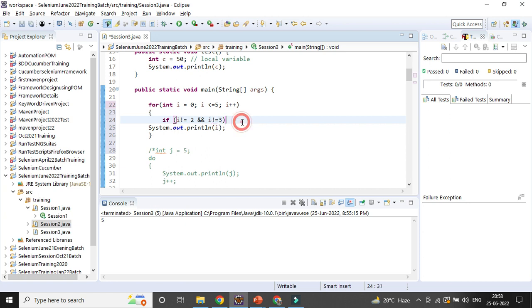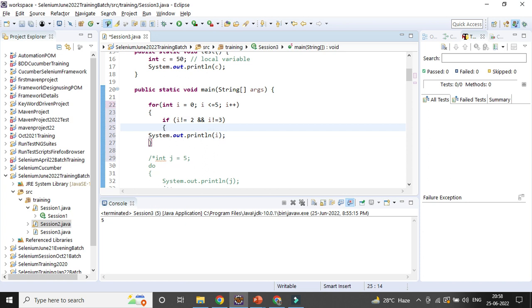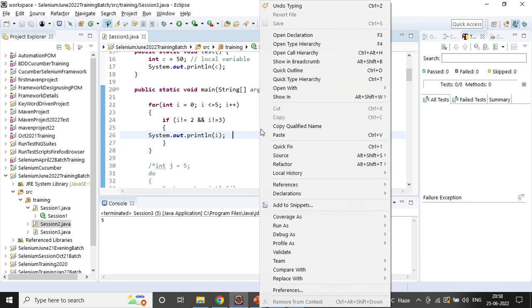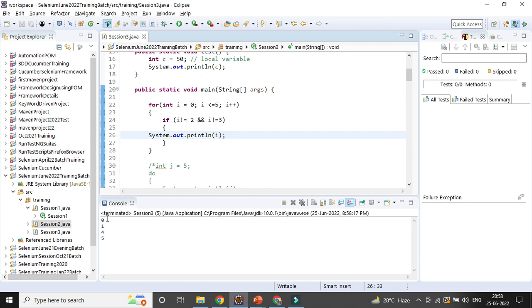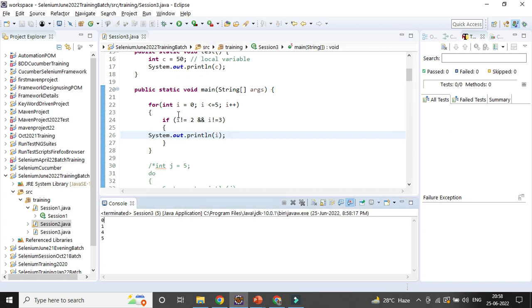Then you need to give a bracket here and end the bracket here. So you can give an if in the for loop as well. Only when it is not equal will it print. You can see here 0 1 4 and 5, so 2 and 3 are getting nullified.